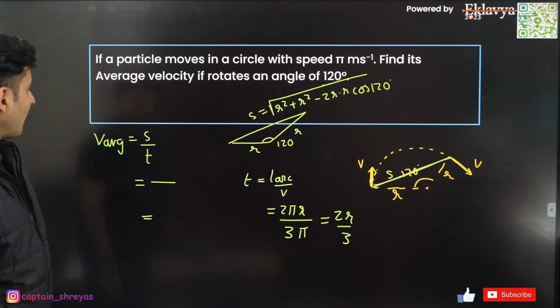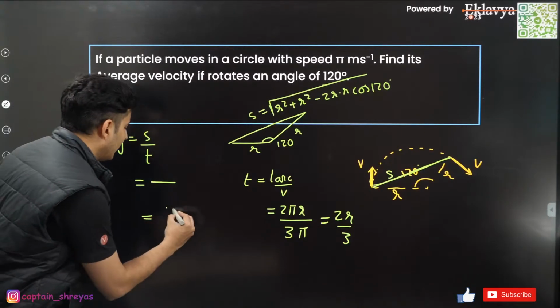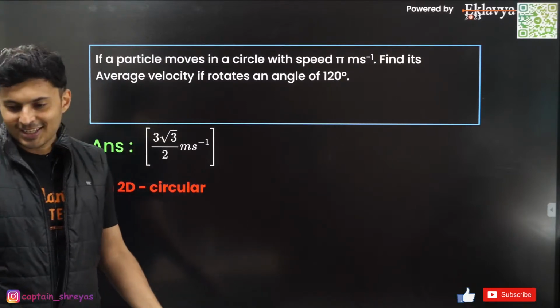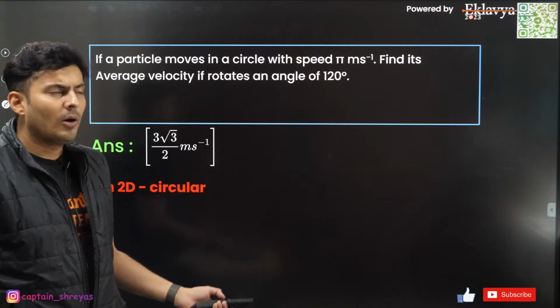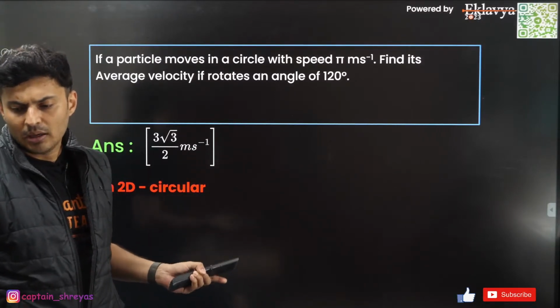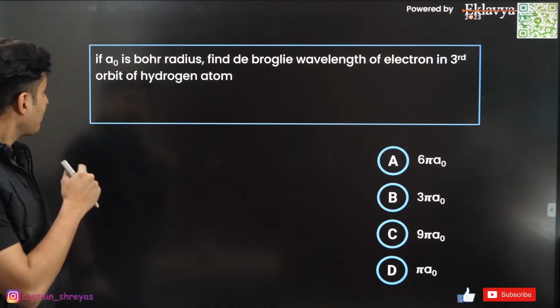So that's the thing. Okay, I hope this is clear. The answer comes out to be 3 root 3 by 2. So the final answer comes out to be 3 root 3 by 2. That's what it is. Is that okay? So Dharni, I don't know, bacha, how many exact number of questions, but it's very close to 20. Yeah, very close to 20 questions. Moving on to the next one, coming up on your screen.